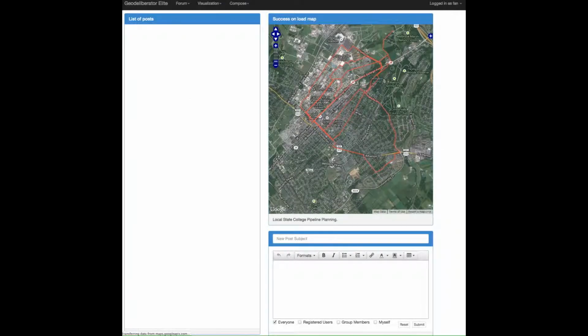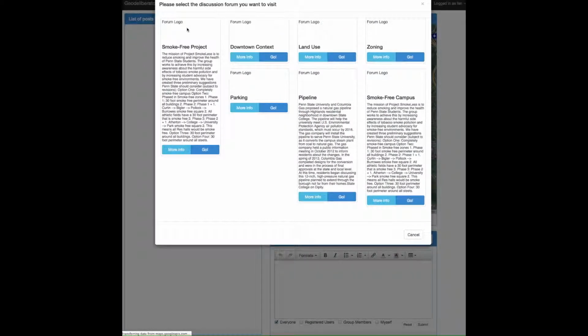This video is a brief introduction to the GeoDeliberator tool. After a citizen logs into the system, they will start with the Forum tab. Here they can see a brief description of discussions happening in the State College area.